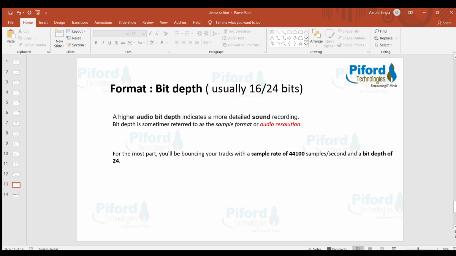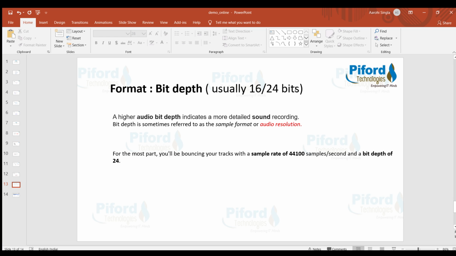16 bits means 2 bytes, right? 1 byte is equal to 8 bits, and if we are talking about 16 bits over here, that means 2 bytes. 16 bits means there are 16 digits in a word, and each of them would be 0 or 1. And 24 bits simply means 24 digits in a word, and each of them would be 1 or 0. As I've told you, more bits means more accurate audio.